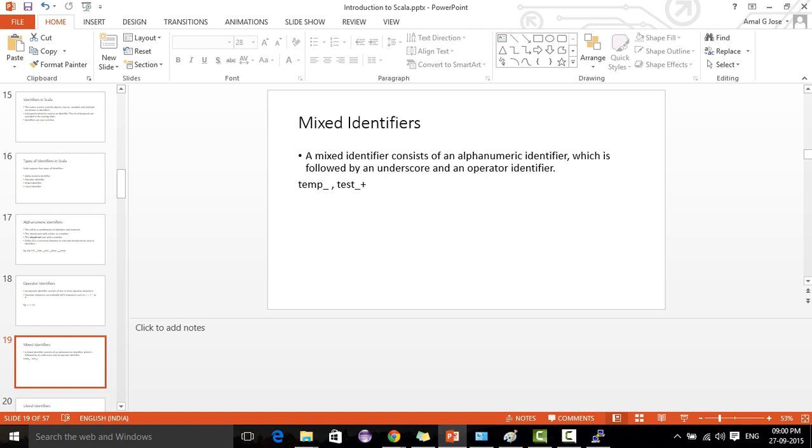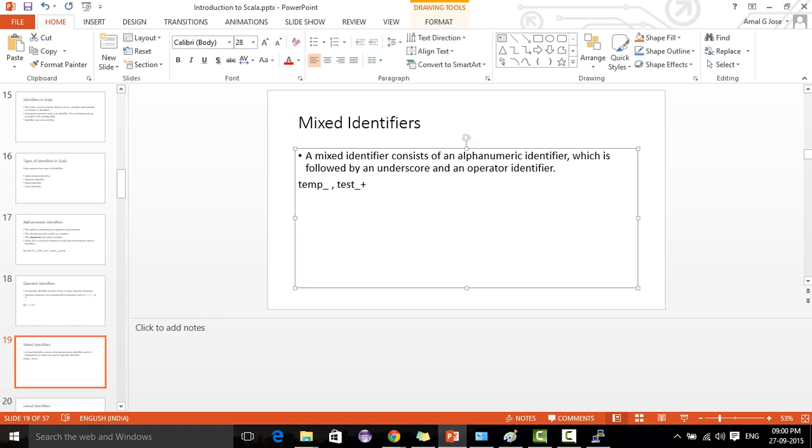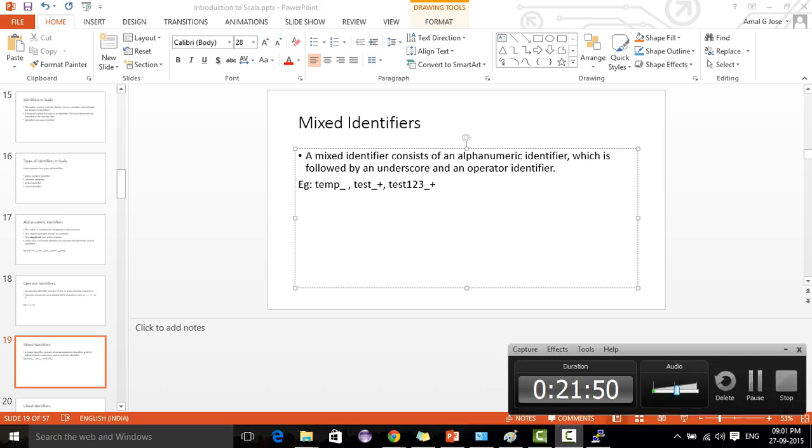This is an example of mixed: temp underscore, or test underscore plus, or test123 underscore plus. All these are mixed identifiers, a combination of alphanumeric, underscore, and operator. These are examples of mixed identifiers.